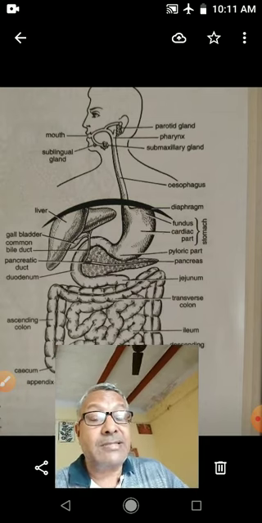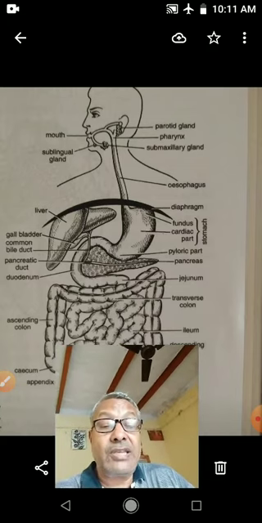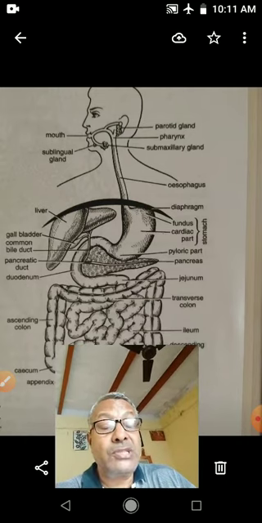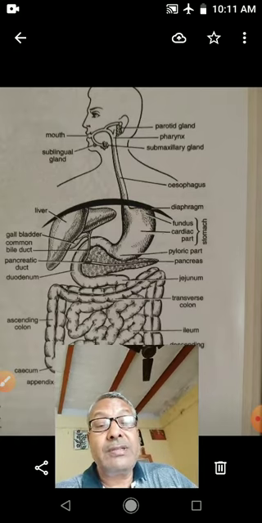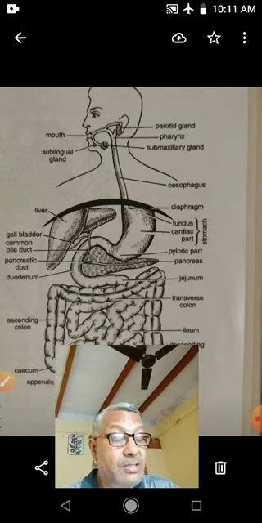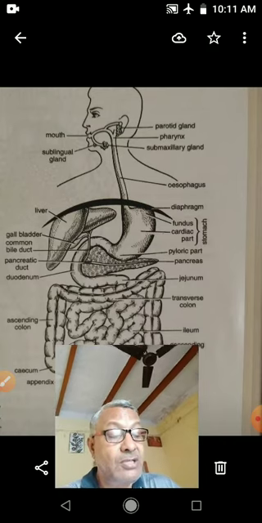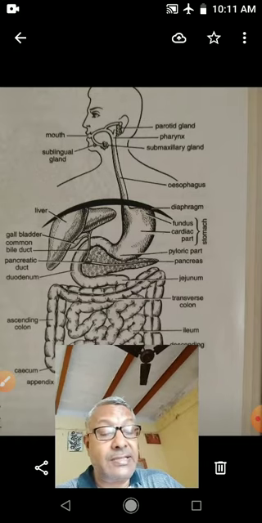In animals, a well developed organ system is found. That well developed organ system which helps in digestion of the food is called the digestive system. The digestive system consists of two parts. One is the digestive tract or alimentary canal, and the other is the digestive glands.